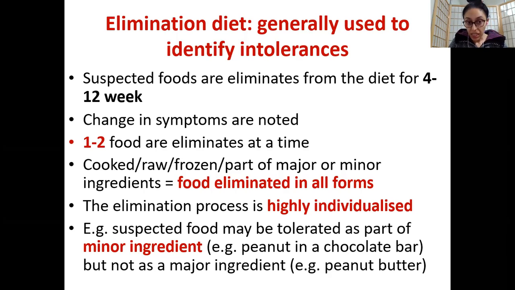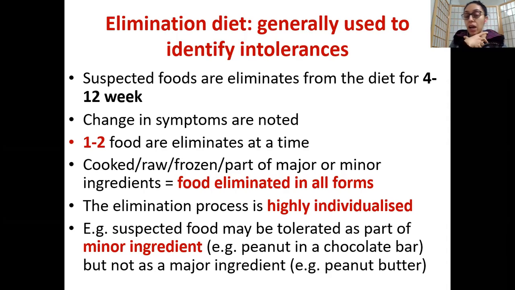As I said, the elimination diet is highly individualized, and you will eliminate the food product in all forms, whether a major ingredient or a minor ingredient. You don't want anything to do with it. Why? Because you want to see if you remove that, do your signs and symptoms improve? Generally, with intolerances, the signs and symptoms are more GI in nature: abdominal cramps, bloating, nausea. Not generally vomiting, but it could be at times. But yes, a lot of GI issues with intolerances.